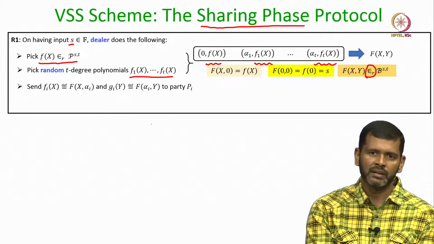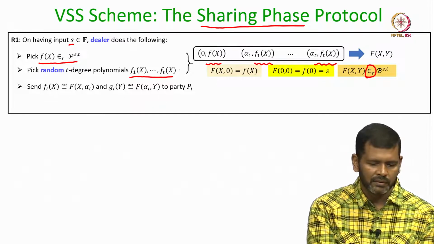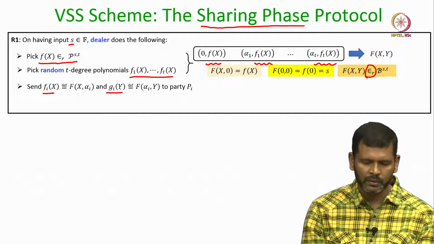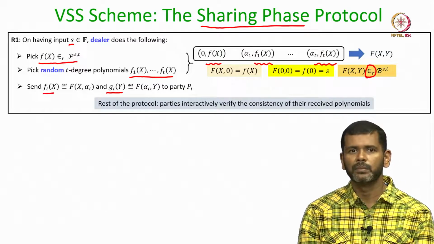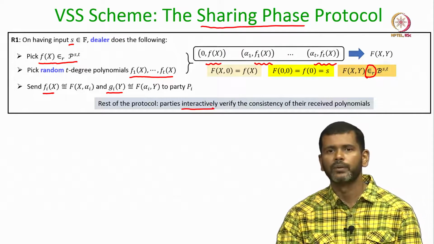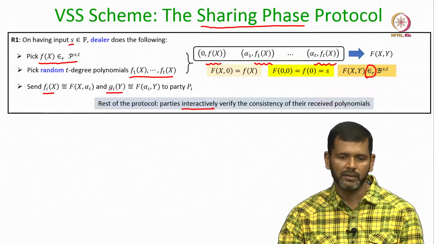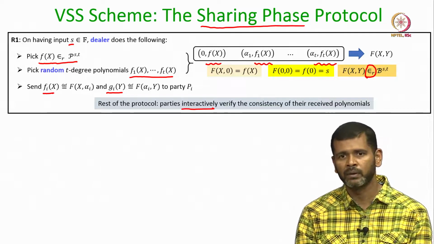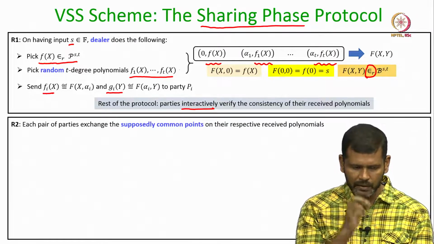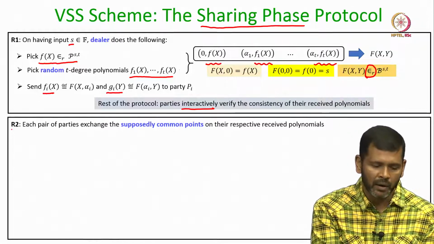Then, as done in the previous case where we assumed the dealer is honest, the dealer will give the ith row polynomial and ith column polynomial of this bivariate polynomial to the ith party. And now the rest of the protocol steps will require interaction among the parties to verify whether the dealer has distributed consistent row and column polynomials to the honest parties, because if the dealer is not honest, then it may not follow the protocol instructions, it may distribute arbitrary polynomials to the honest parties. So, once the dealer distributes the row and column polynomials to the respective parties, round 2 starts.